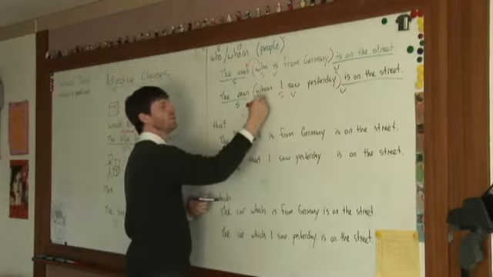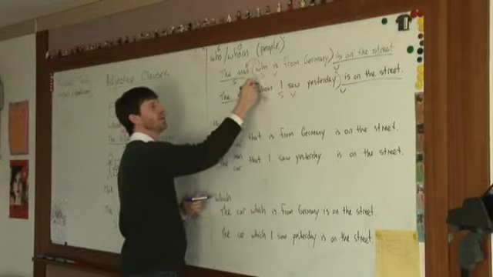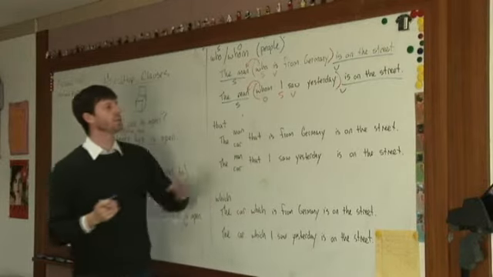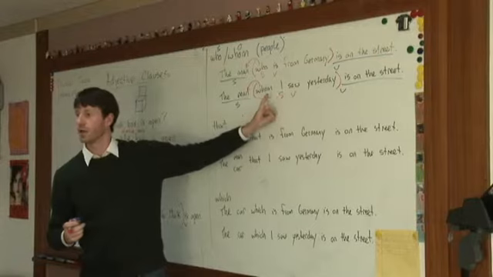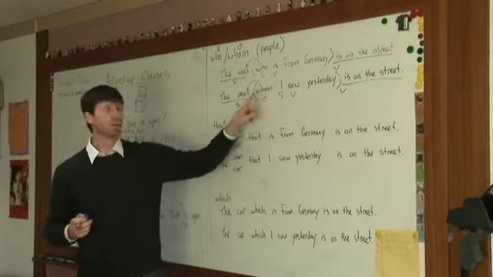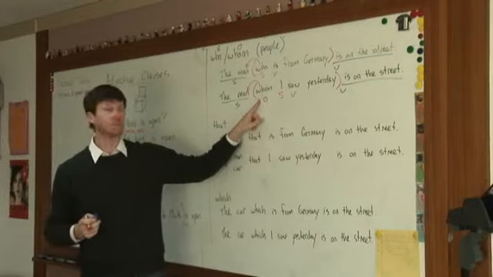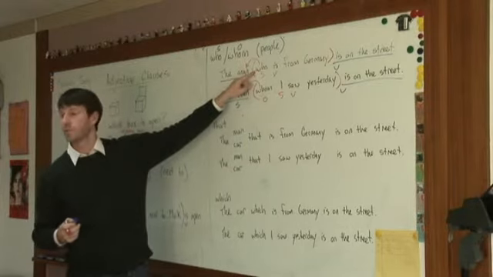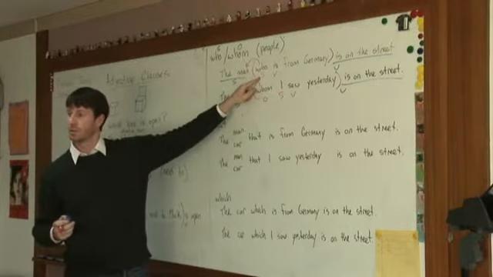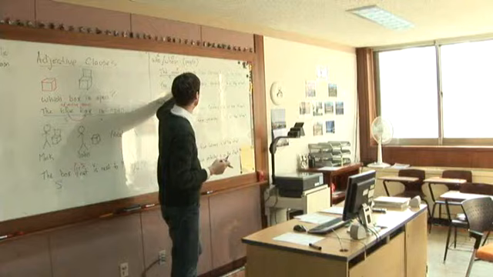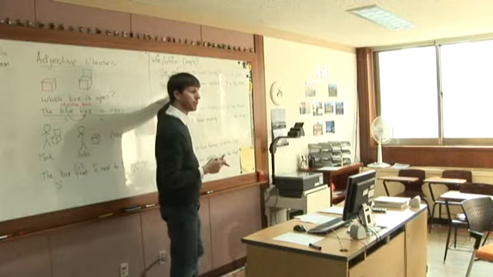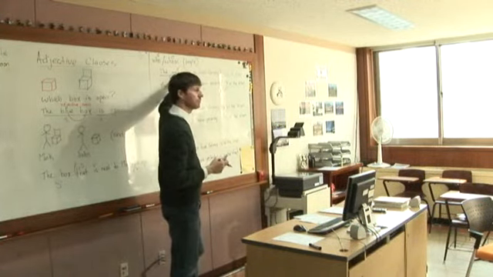Whom. And what does whom mean? The man. So in this case, this means I saw the man. Good. So you can see who is acting as a subject and whom is acting as the object. So who subject, whom object.